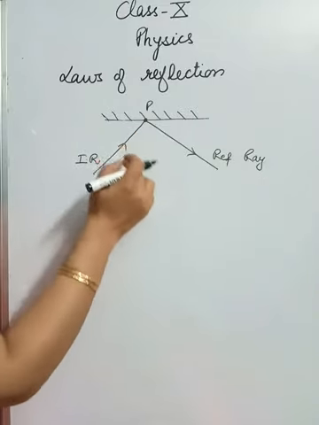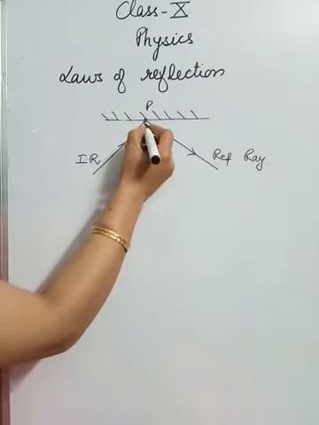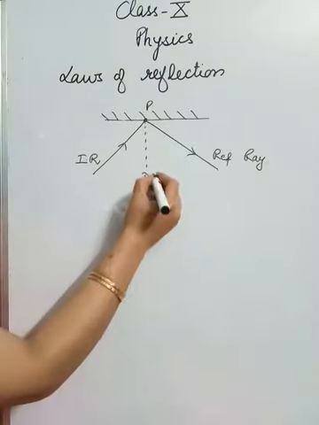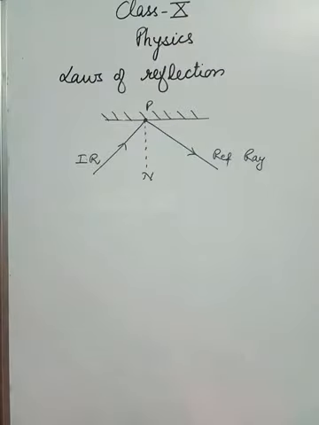If I draw a perpendicular from the surface of the mirror at the point of incidence, this perpendicular is called the normal, okay.